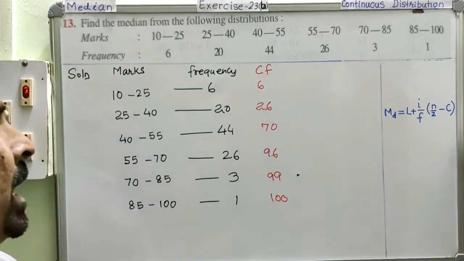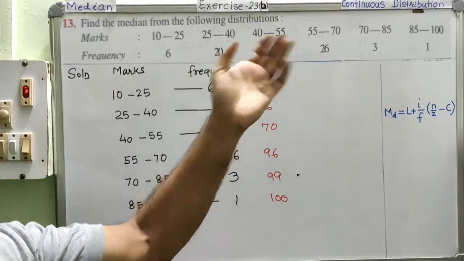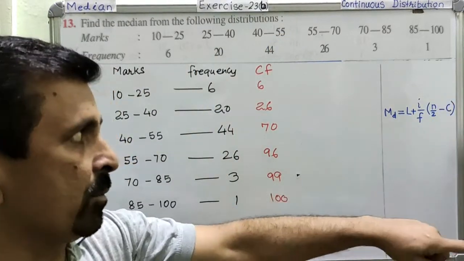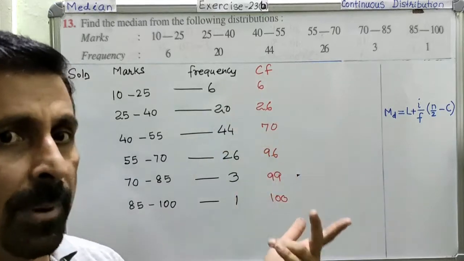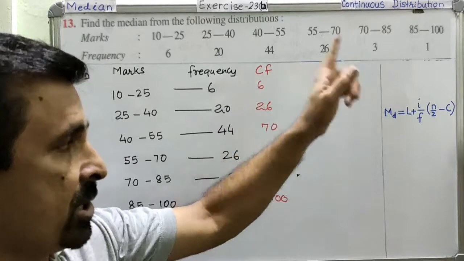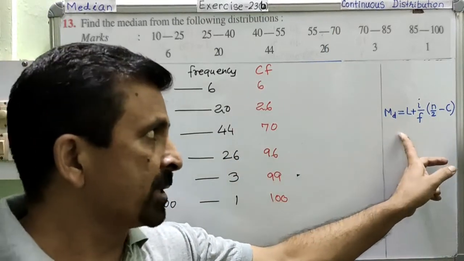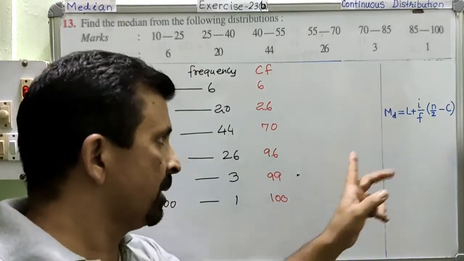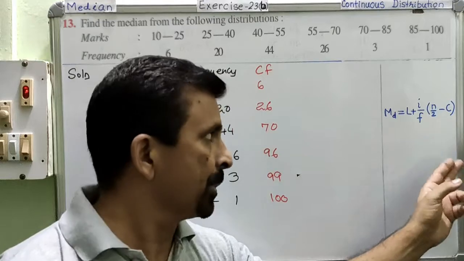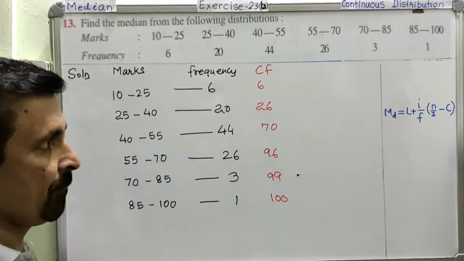Now, since we are in the process of calculating the median for continuous distribution, we have to use this formula, right? For calculating the median for the other two types of data, we didn't use any formula, but for the continuous distribution, we have to use this formula. Is this very clear? So first of all, I will explain how to use this formula. To know this formula, let us first have a few things.